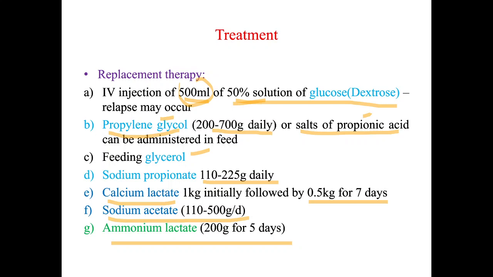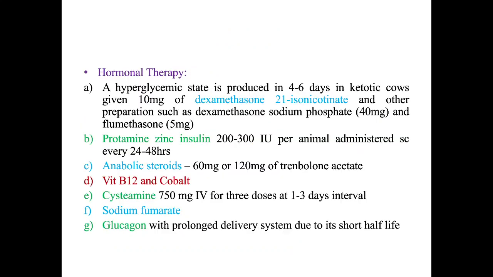We can give glucose, dextrose, propylene glycol, propionic acid, so that gluconeogenesis will be triggered, and then we will have proper glucose inside our animal. The purpose of the calcium lactate or ammonium lactate is the same. We want to stimulate gluconeogenesis so that the animal will have proper glucose in its body.